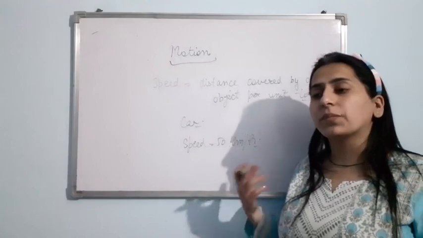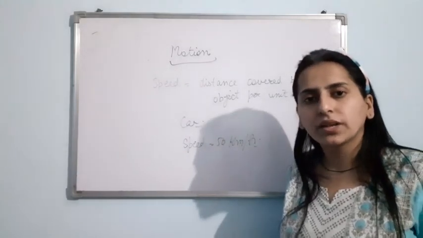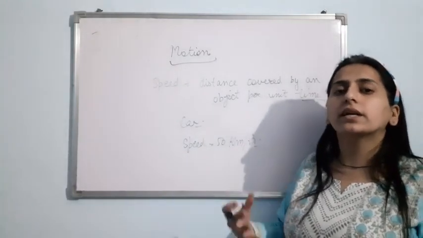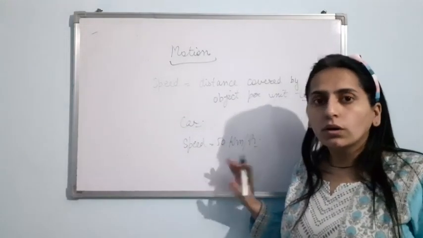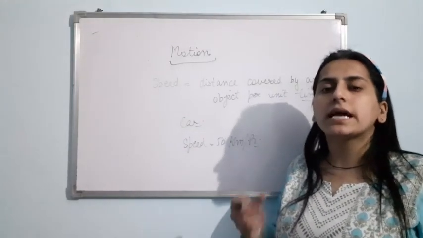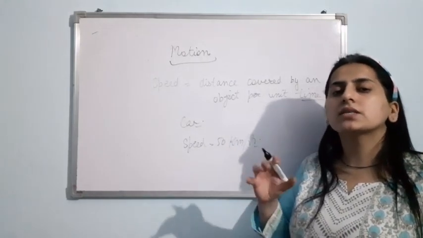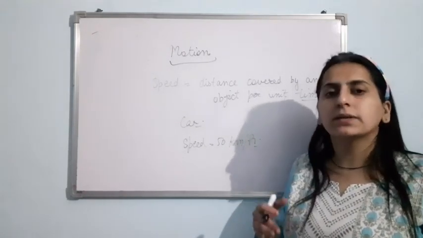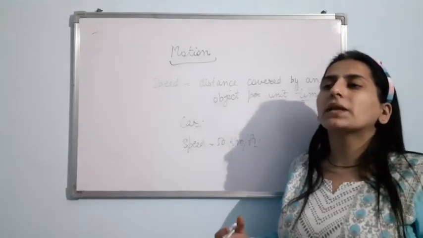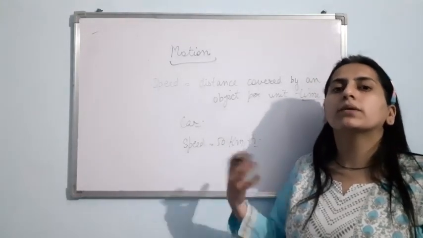Now, is that practically correct all the time? Is the speed of the car every time same? No. At certain places, there could be traffic. At that place, the speed of the car might be slow. And at a few places, the speed of the car might be more.